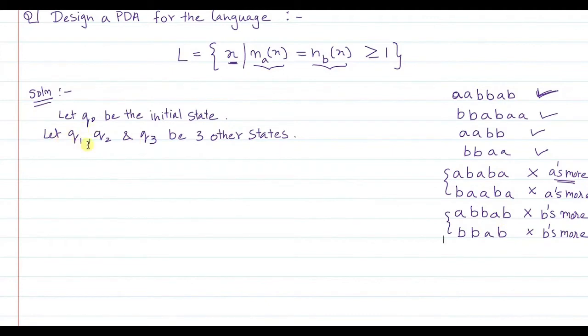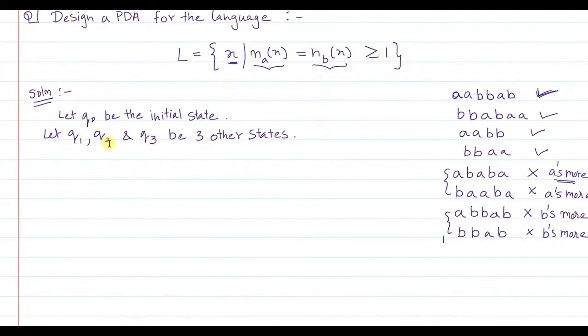So the purpose behind declaring 3 states is that Q3 I want to declare as a final state. The machine will reach Q3 in case of all these strings where the number of A's and B's have been found the same, and finally when there is nothing remaining to be read in the input string, the stack has also turned out empty. Why? Because all the matching A's and B's have already been cancelled. So Q3 is a final state wherein the machine ensures that the A's and B's matched and cancelled so far are equal, there is nothing more to be scanned from the input string, and there is nothing remaining in the stack.